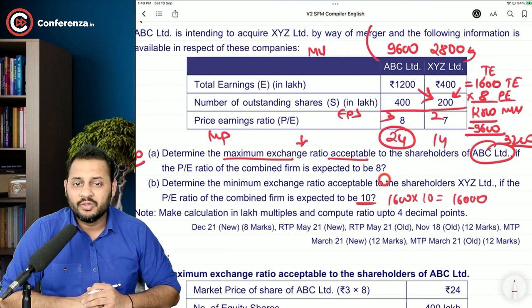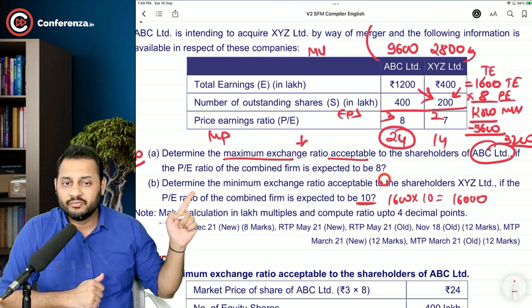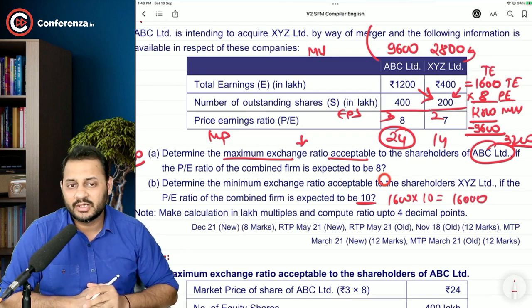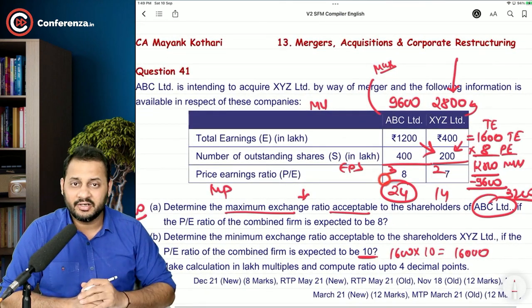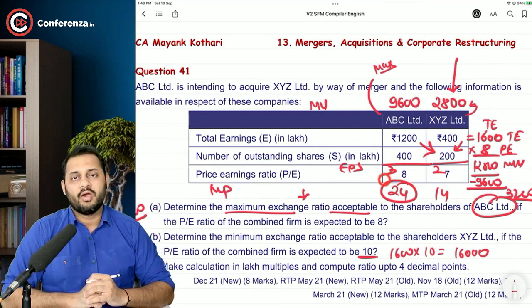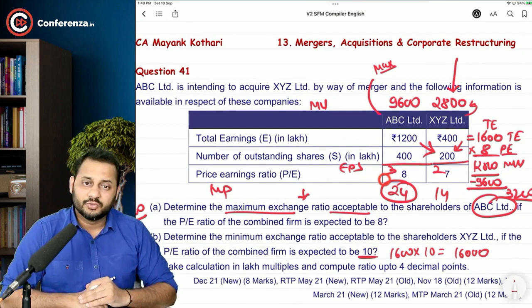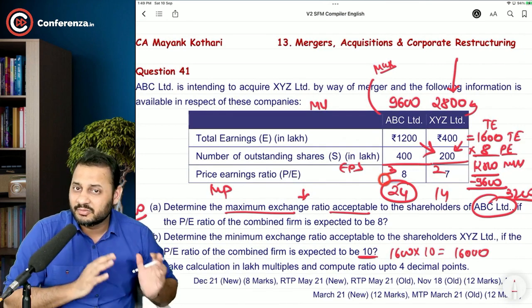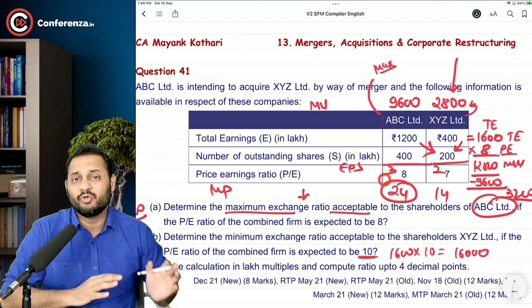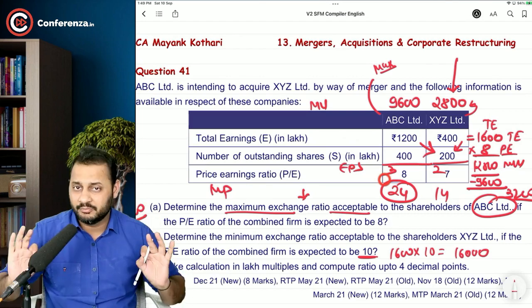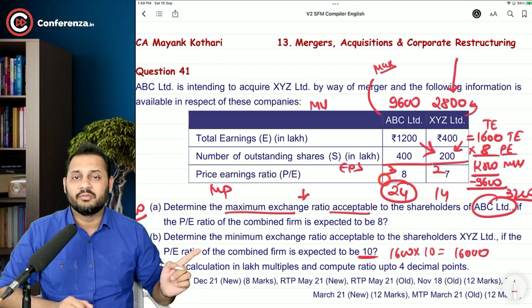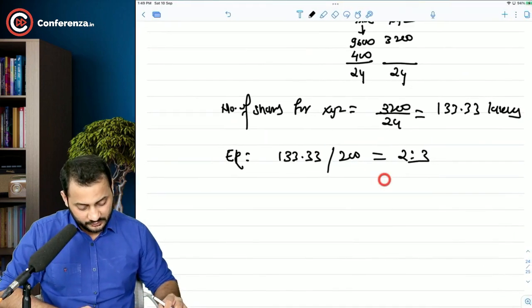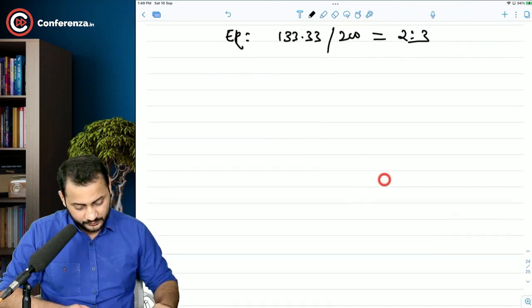How much amount would XYZ Limited want out of the 16,000 market value? They would want at least 2,800 lakhs of value. How to calculate that? 2,800 is the pre-merger market value of XYZ that they would want to continue at minimum in the after-merger company as well. So have a look. I will just show you.